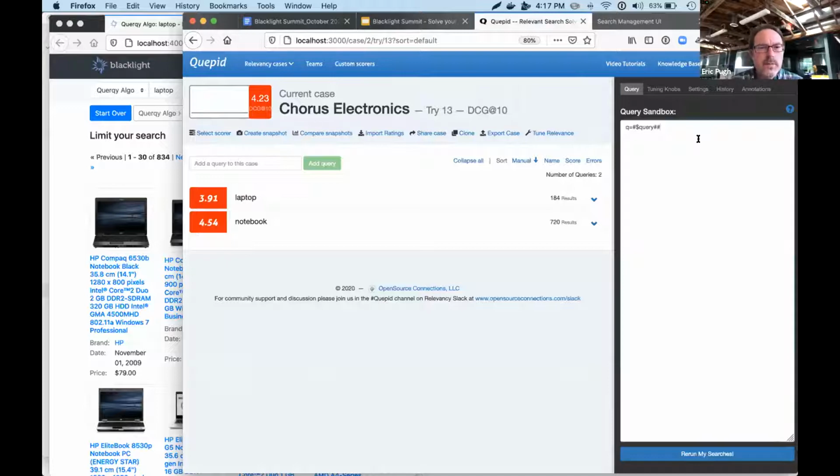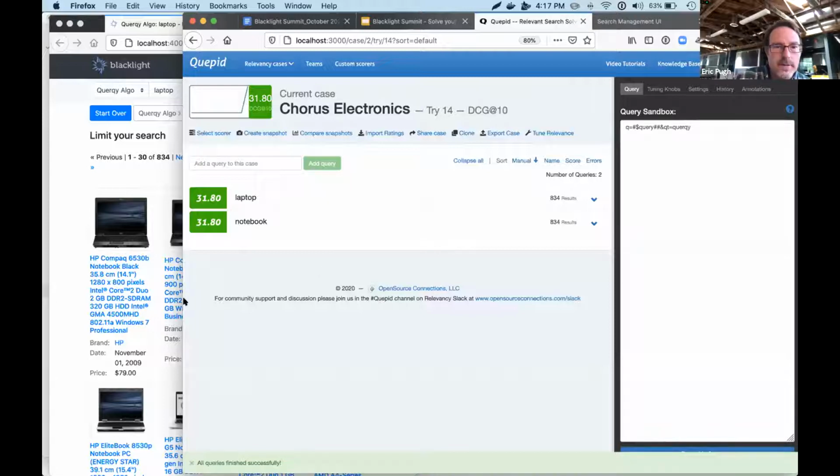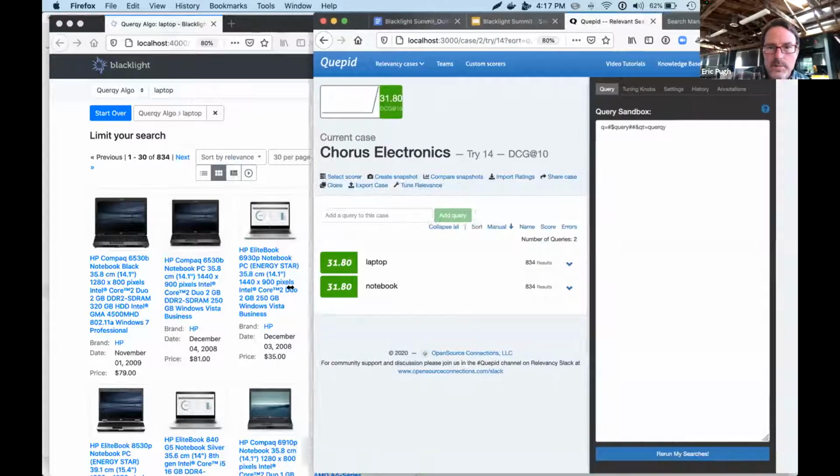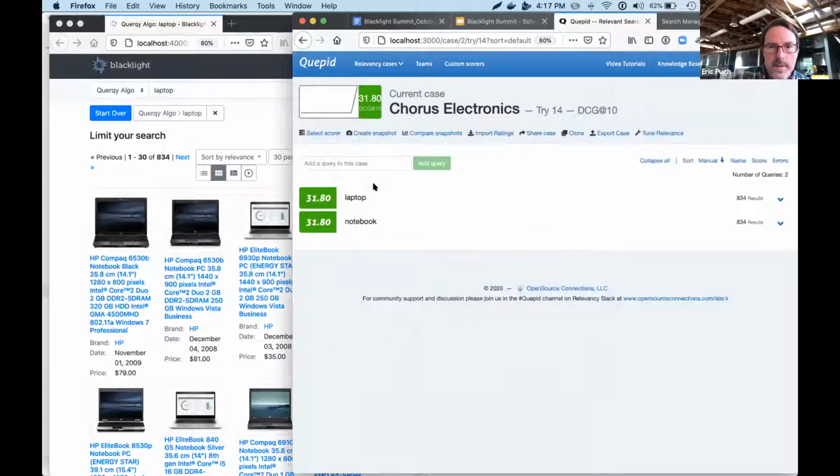Let's go ahead and see how good our search results are against our other algorithm, our quirky based algorithm. So ampersand query type equals quirky. And all I'm doing here is interacting with the same Solr that Blacklight, my Blacklight front end, is also interacting with. Go ahead and rerun my searches. And, right, we would anticipate, let me close that.